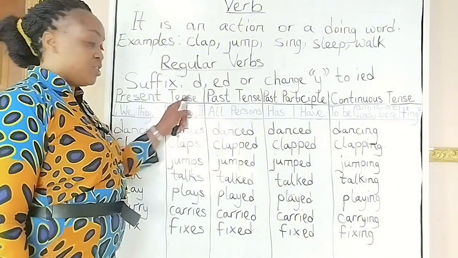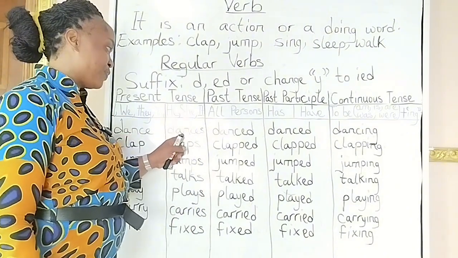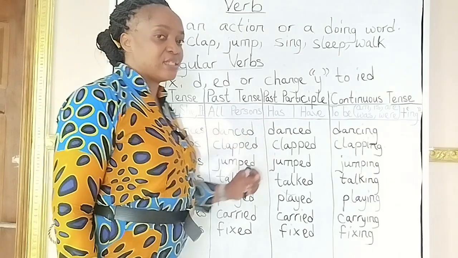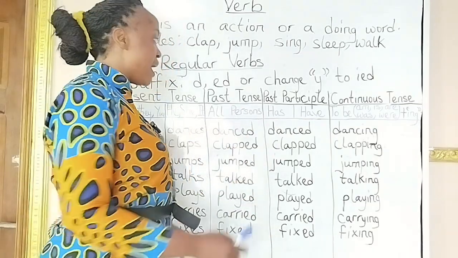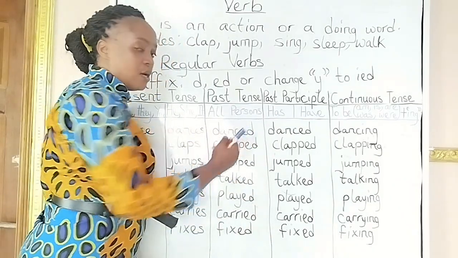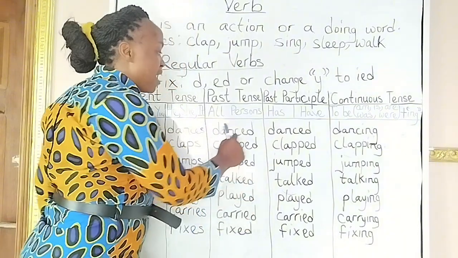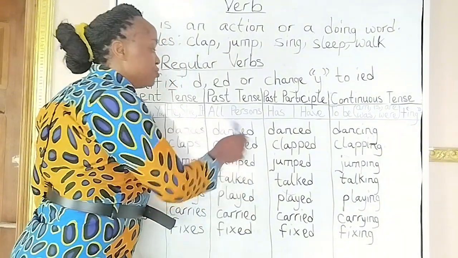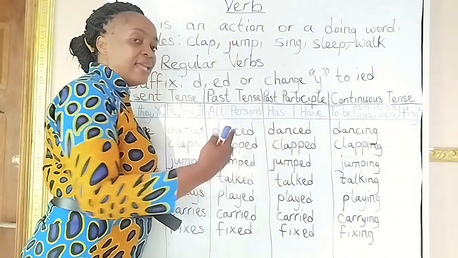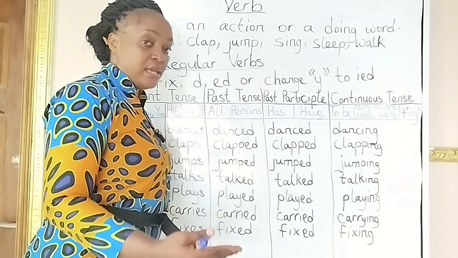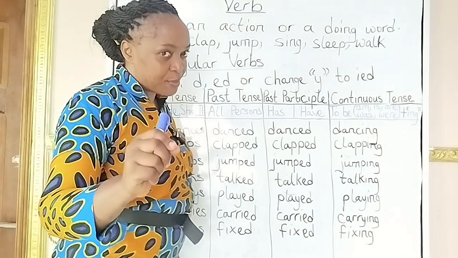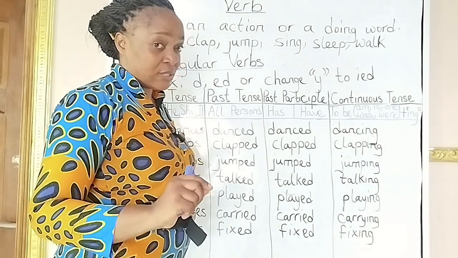Dance. He, she, it dances. And when it comes to the past tense, we say danced. Why did we just add D? We have to add D because we have E already. So the rule says that when it is a verb that ends with E, remember, regular verb. I hope you got it right.